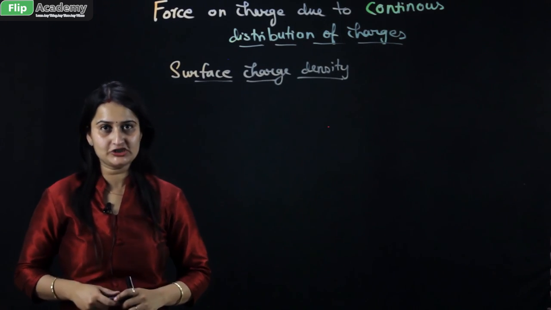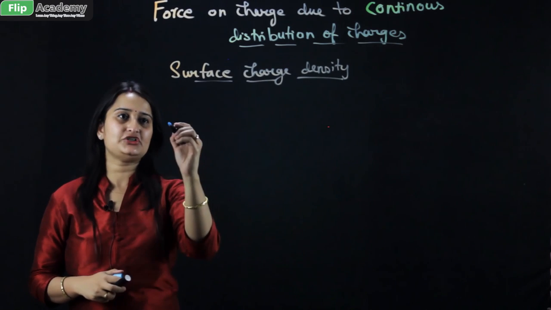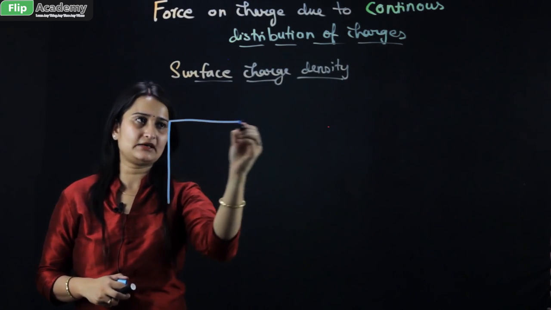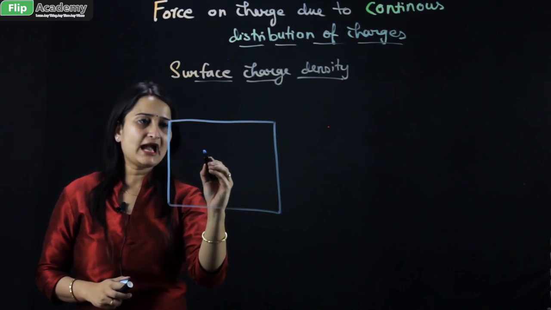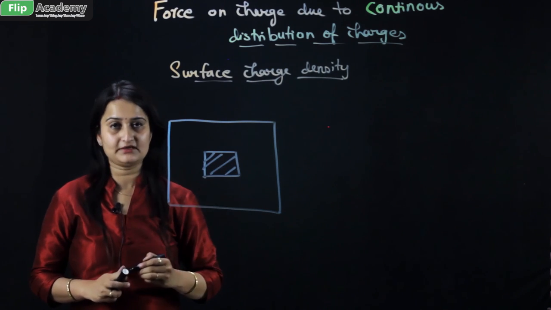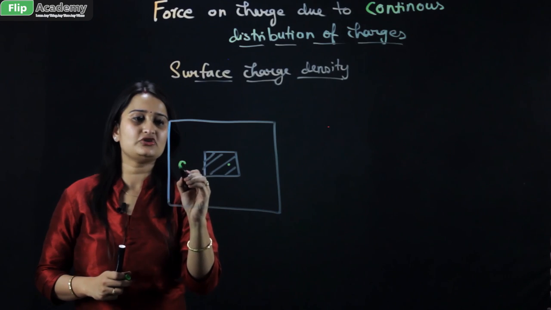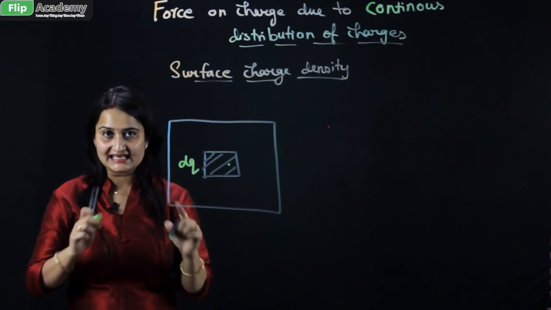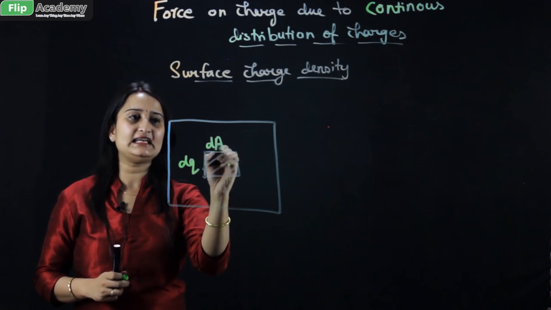Now comes the calculation of force in the surface charge density. In this condition, first let me draw a surface. This is a whole surface. Now we have to consider a smaller part of the surface. So this is a very small part of the surface. Let us represent that this particular part has a charge dq, and the area of this smaller part of the surface is represented as dA.